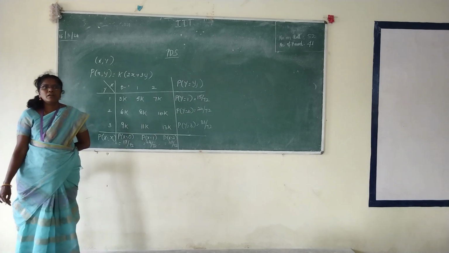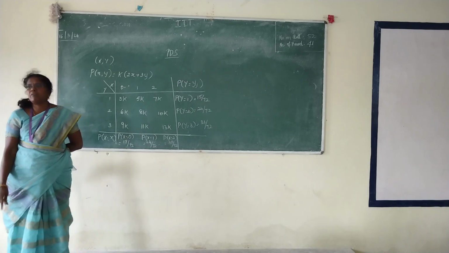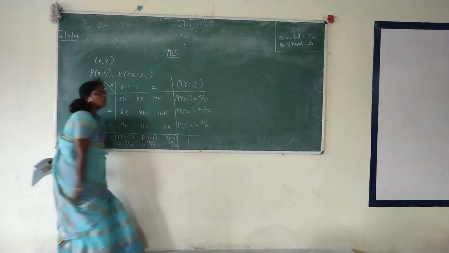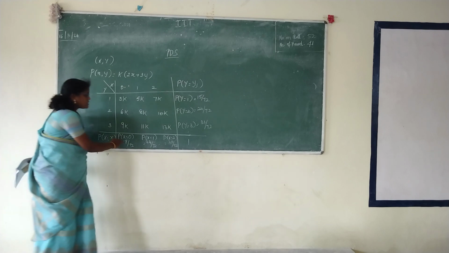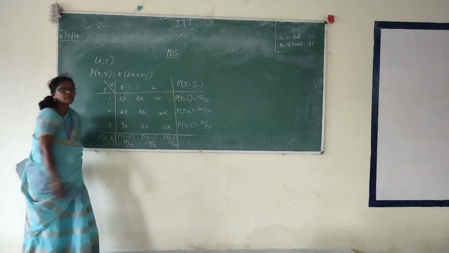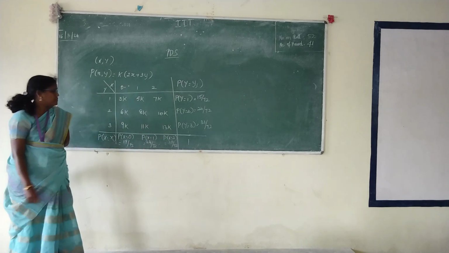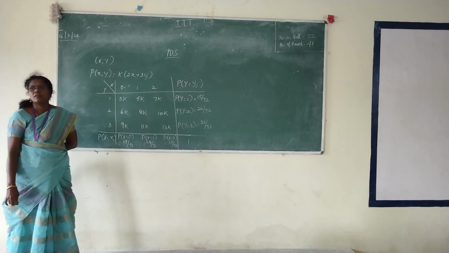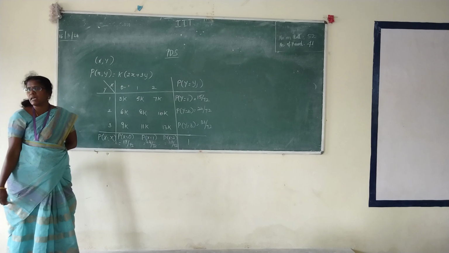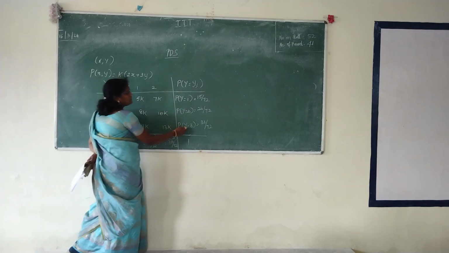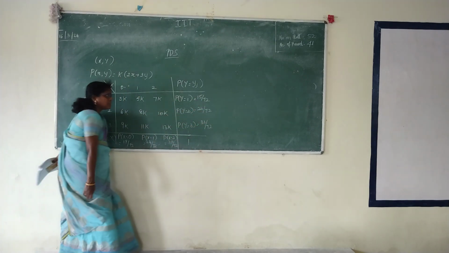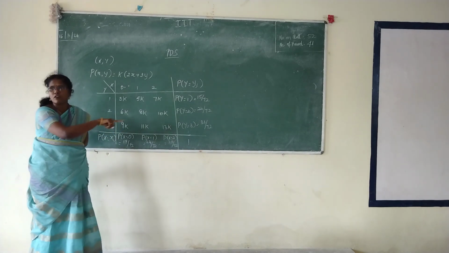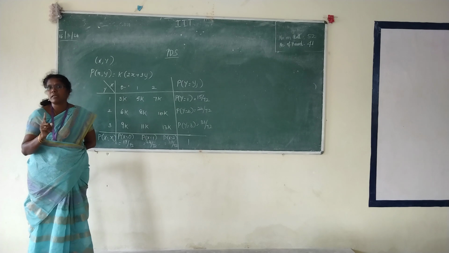Finished? So here also you can cross verify whether the answer is right or wrong. When you take this grand total, it should be equal to 1. Add all these three values and check whether you are getting 1 or not. Check it. 18, 24, 30: 72. 72 by 72 is 1. So let's check for y. 15, 24, 33: 72.